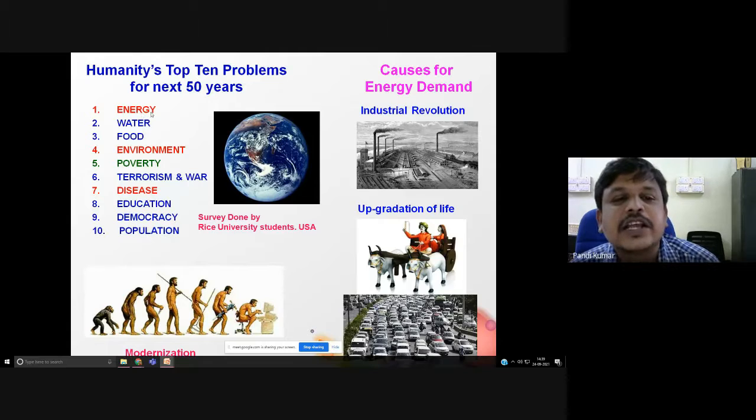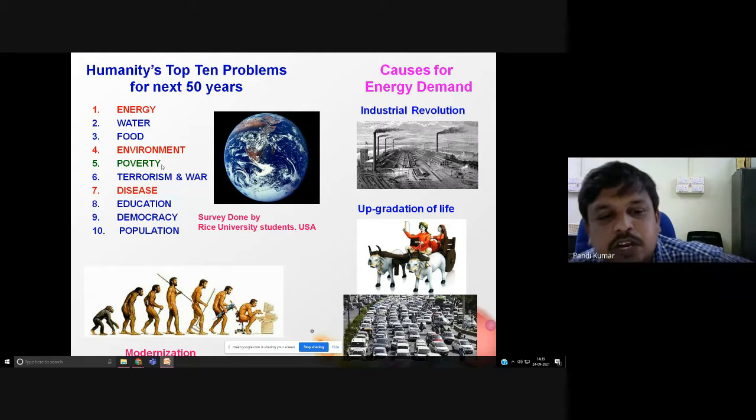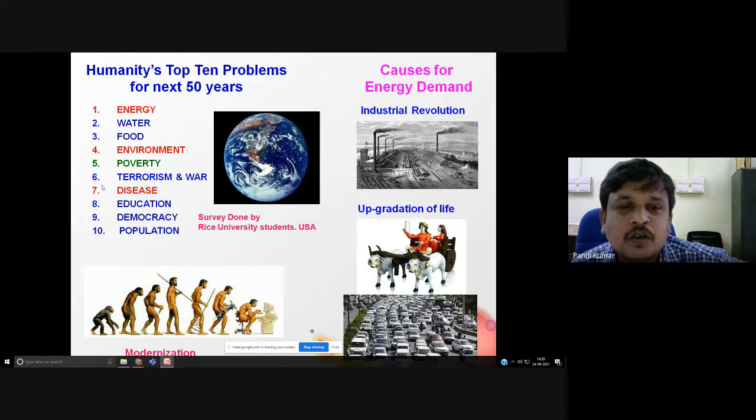If you sort out the energy, then you can easily save the environment. You can escape from several diseases. Then you can save your money. Also, you can avoid terrorism and war and everything. So that's why energy gets high priority.